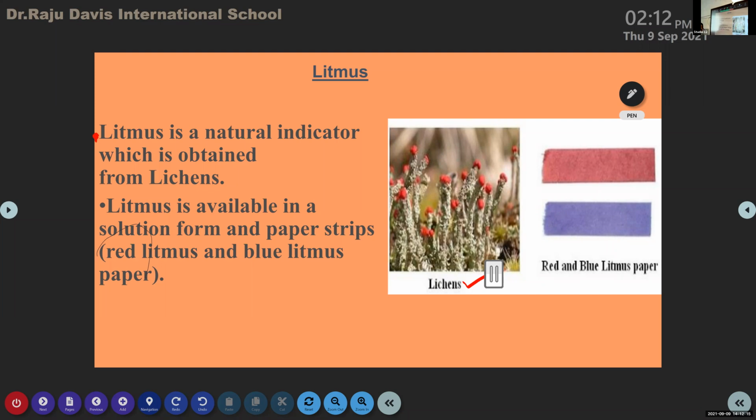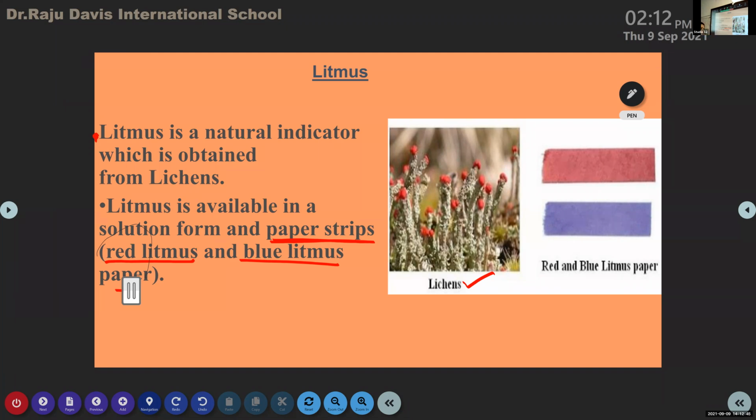What do you mean by litmus? Litmus is a natural indicator. It is obtained from lichens. And litmus is available in solution form, but normally in our science lab, we prefer the paper strips. It is available in both solution form and paper strips. They are in the form of red litmus and blue litmus paper. There are two types of litmus papers: red litmus and blue litmus.